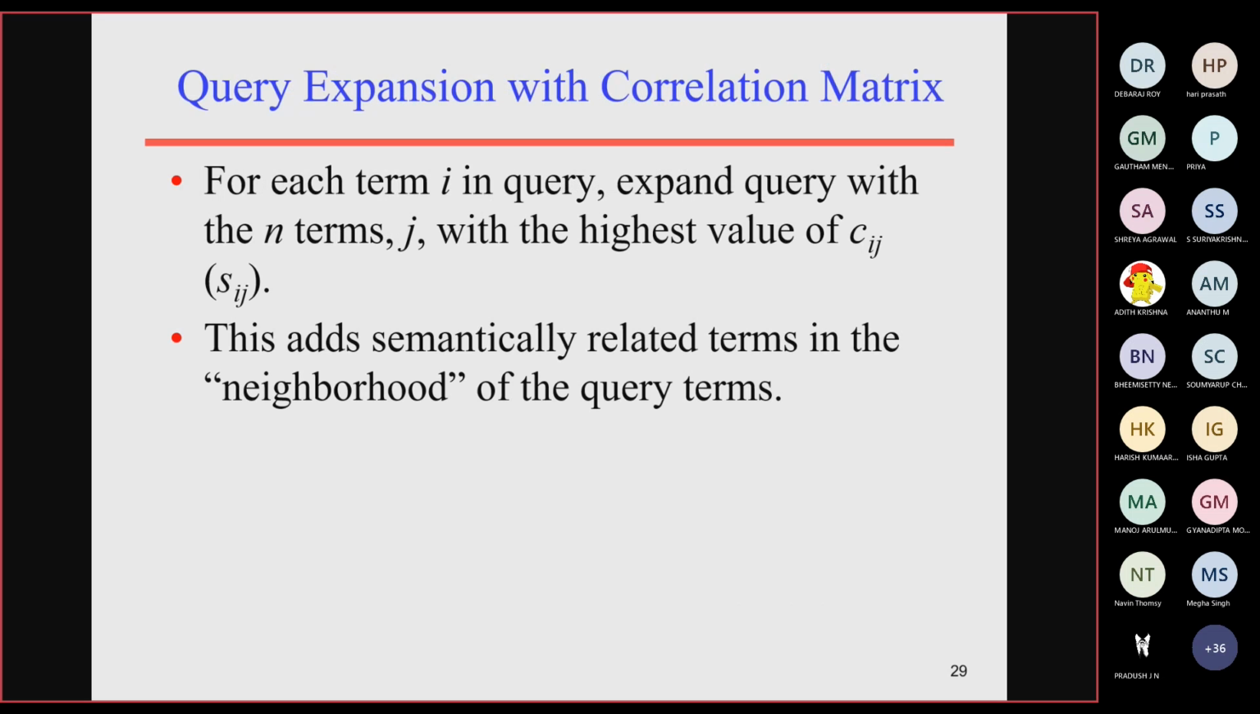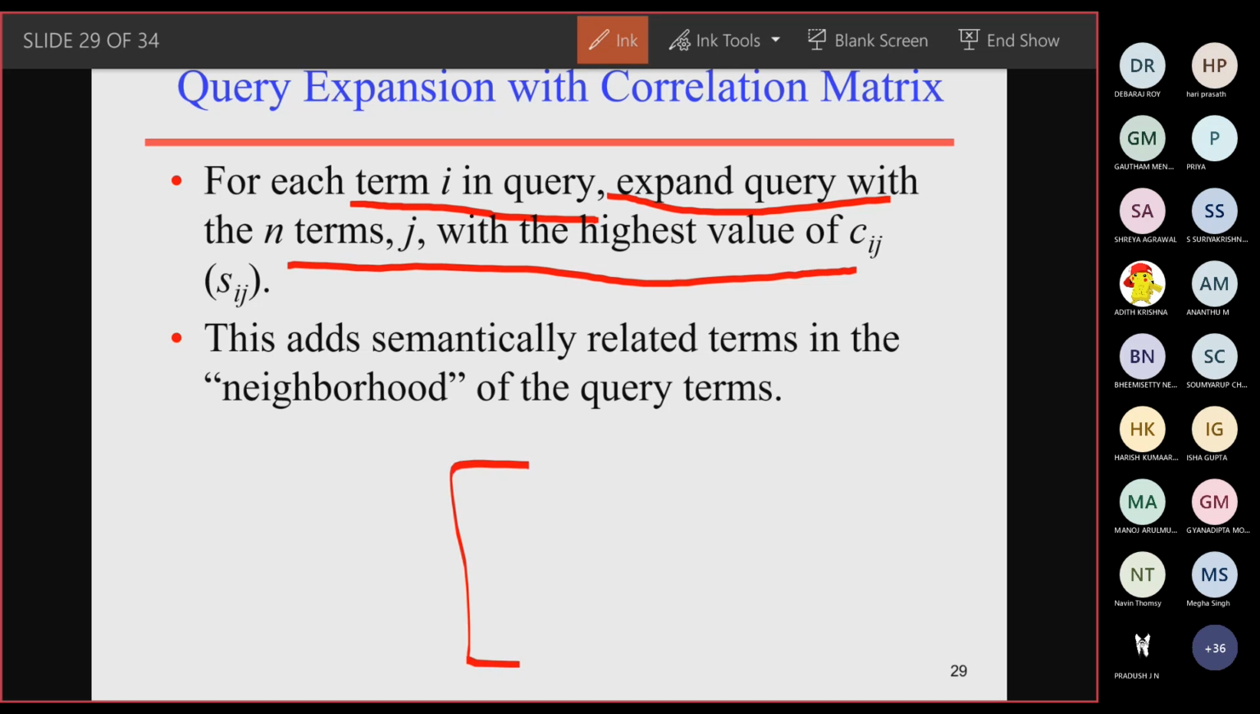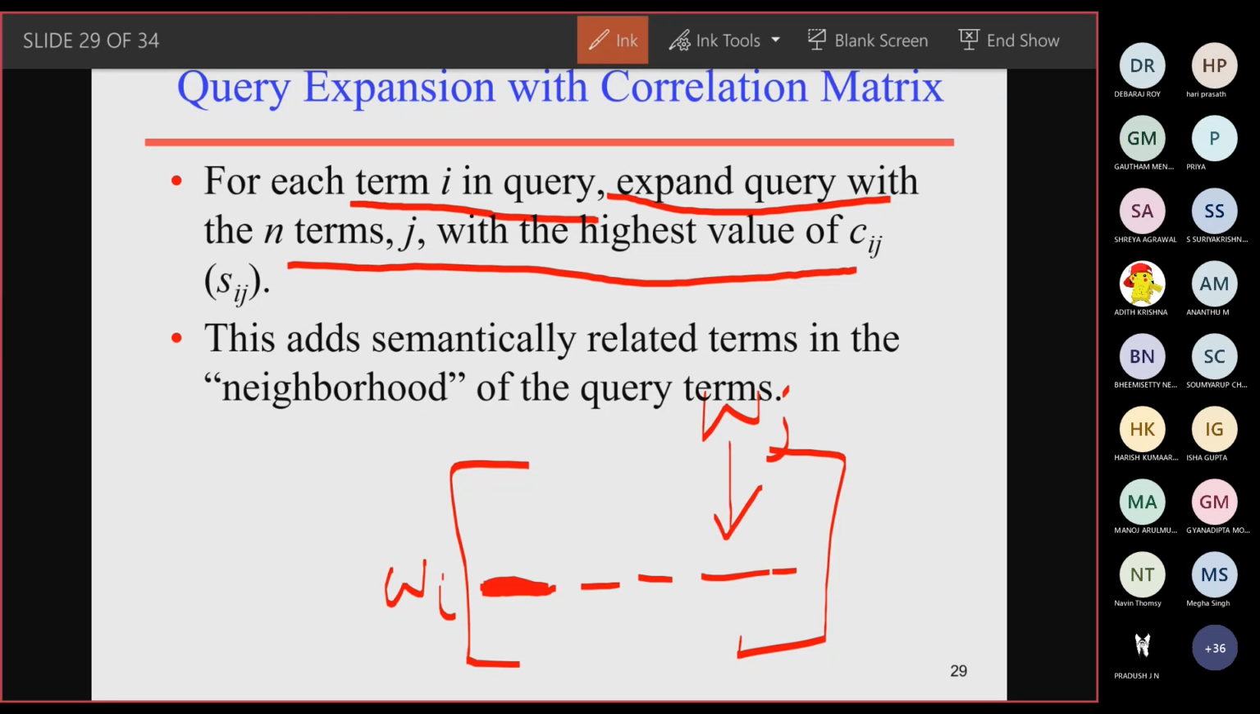Okay. So how can we perform query expansion with this correlation matrix? What you have to do is identify the first term in the query, and expand the query with the terms with the highest value of Cij. So I have a matrix. Using this correlation matrix, there is a word i which I have identified from the query. Which other word Wj has, for example, 0.95? And this one has 0.6.